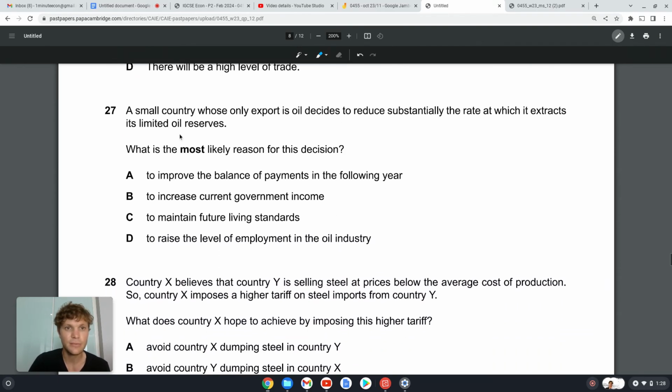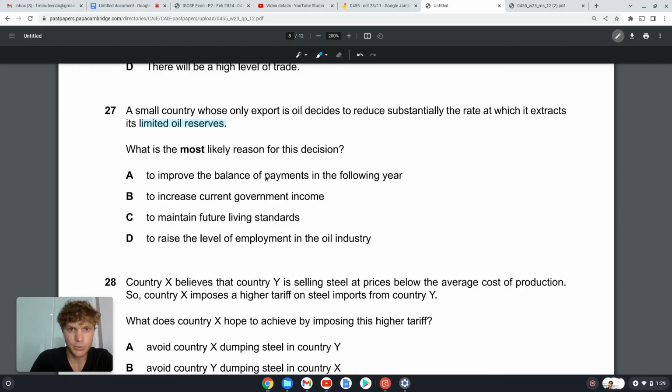27. A small country whose only export is oil decides to reduce substantially the rate at which it extracts its limited oil reserve. So that means we've got a country here who produces oil. They extract oil from the earth, and what they want to do is decrease the amount of oil that they extract. So why are they doing that is the question.